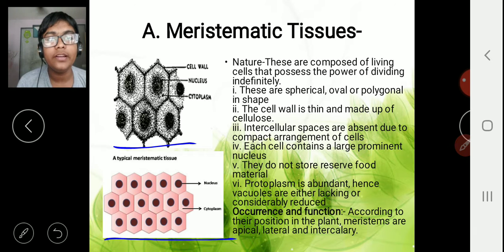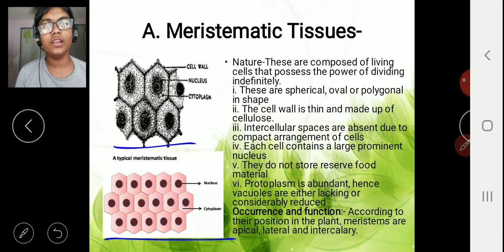These cells have not yet divided, so to divide, if the cell wall is thin, it will be easier for them. Otherwise, if the cell wall is thick, it would be difficult to pierce out of that thick cell wall. So first, it is a thin cell wall.